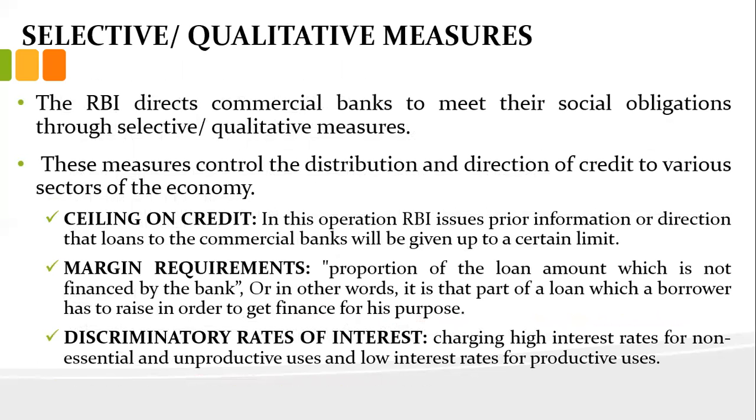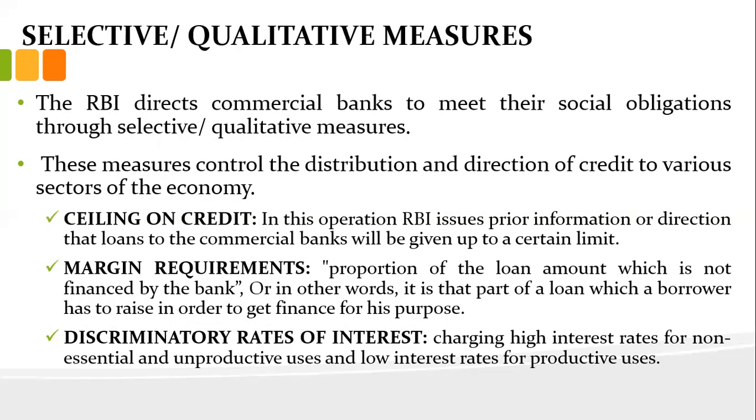Next, selective or qualitative measures are also there through which the RBI controls the money supply in the market. Three ways are there. First is the ceiling on credit. In this operation, the RBI issues prior directions that loans by commercial banks will be given up to a certain limit. So the RBI itself puts a cap that more than this amount the commercial banks cannot give as credit to individuals, household sectors, or industrial sectors.